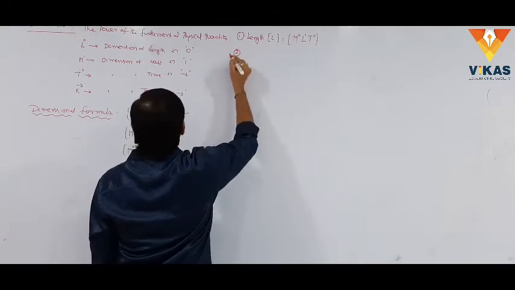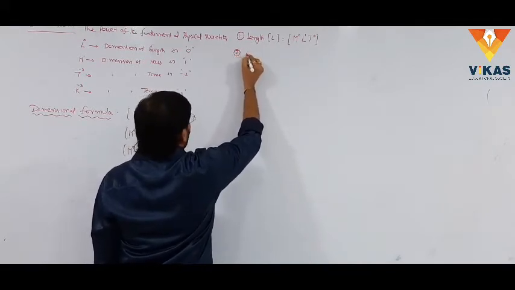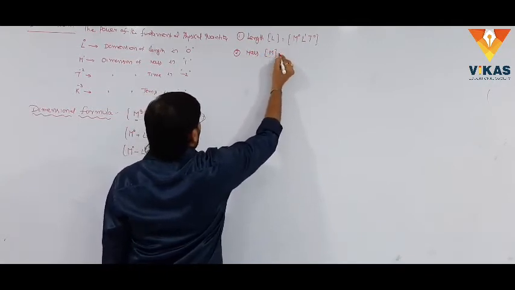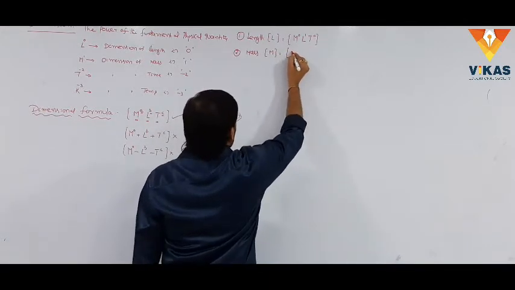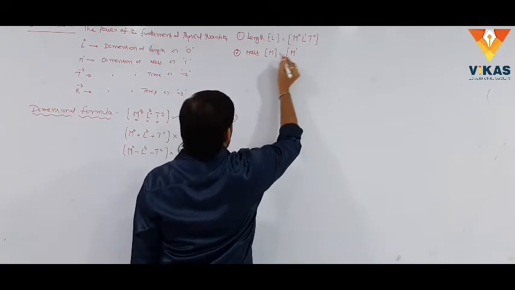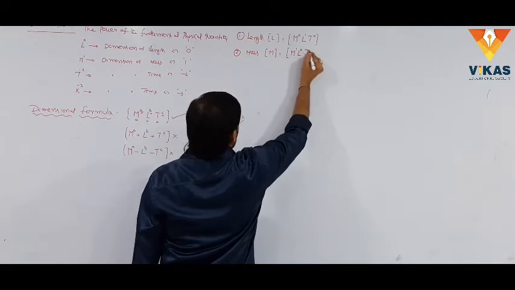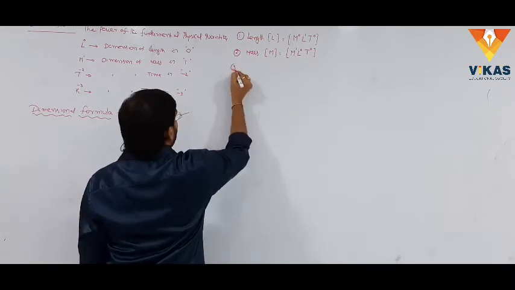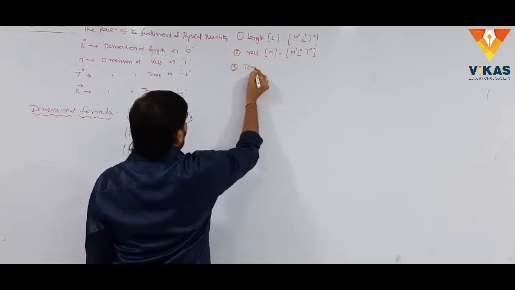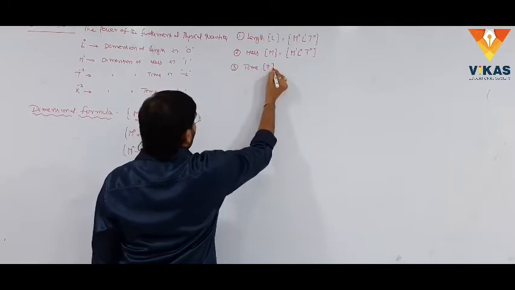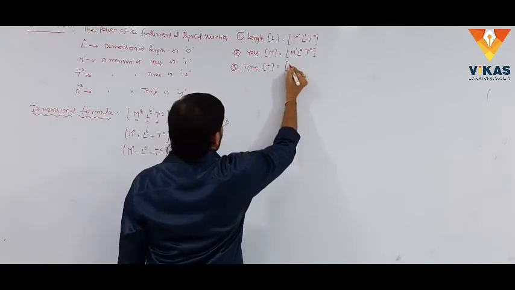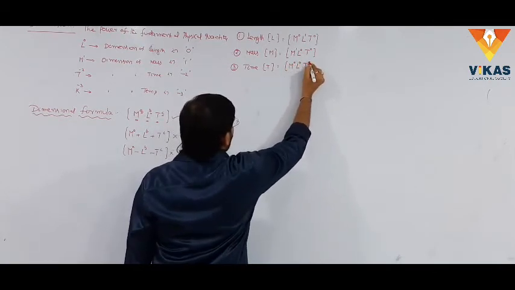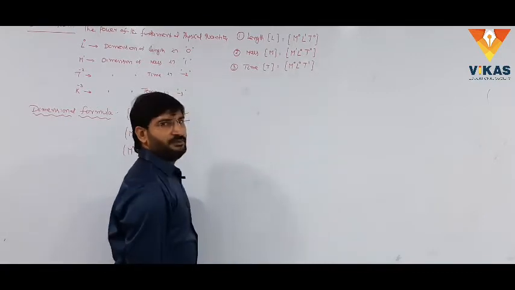The second fundamental physical quantity is mass, simply M. Here we observe clearly, M is there, so it is M power 1, L is not there, L power 0, T is not there, T power 0. This is the dimensional formula of mass. Similarly, time, which is represented with capital T: mass is not there, so M power 0, L is not there, so L power 0, T is there, simply T power 1. This is the dimensional formula of time.